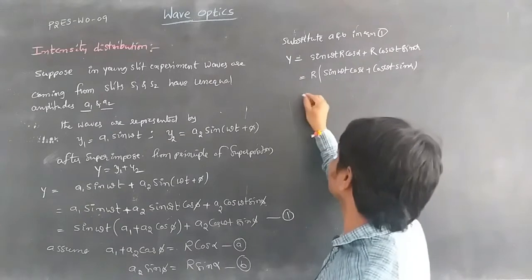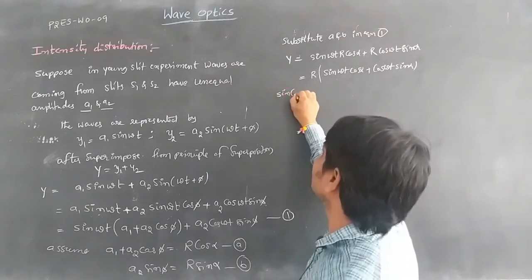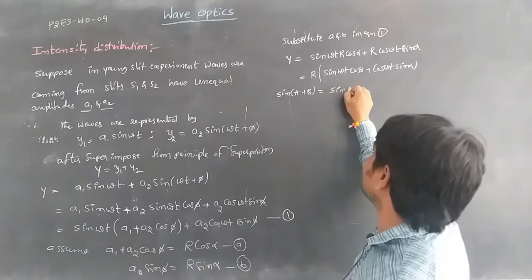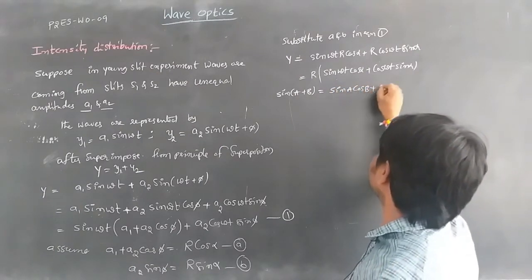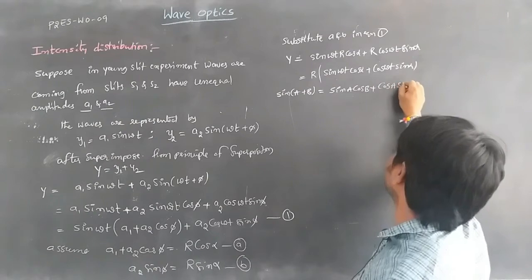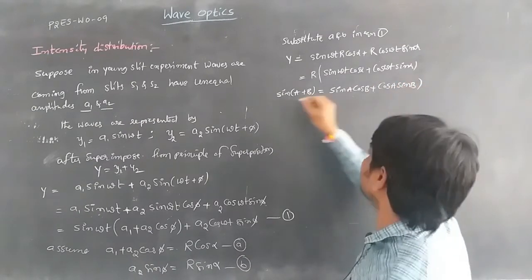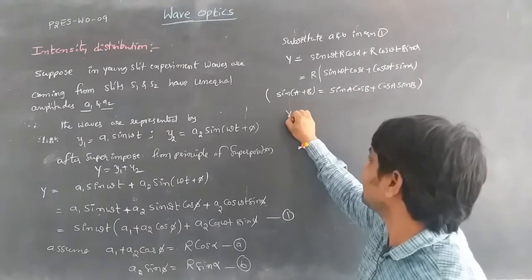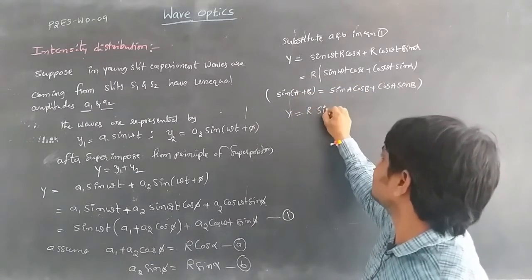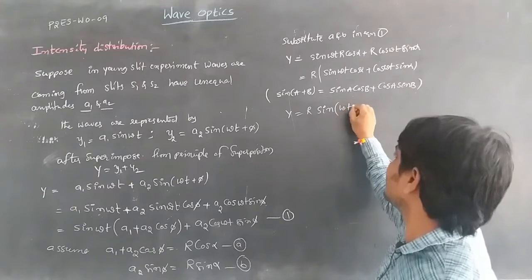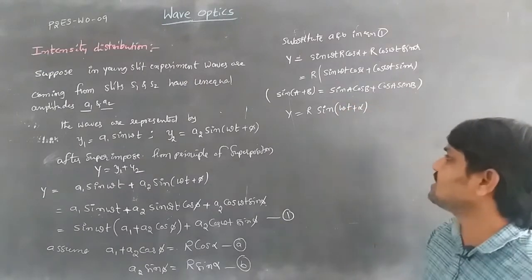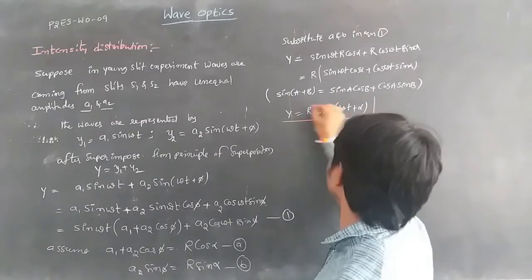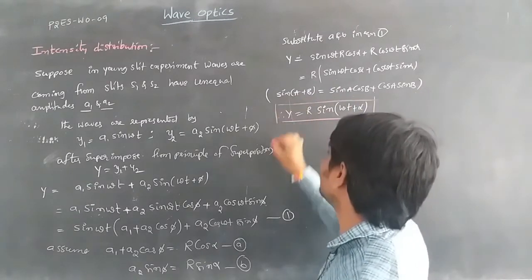So we get y = R sin(omega t + alpha). This is the resultant equation for the wave after superposition.